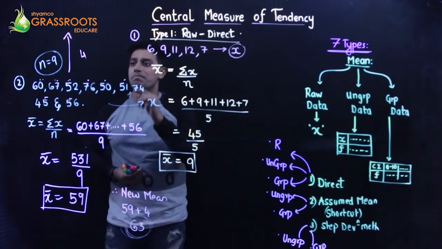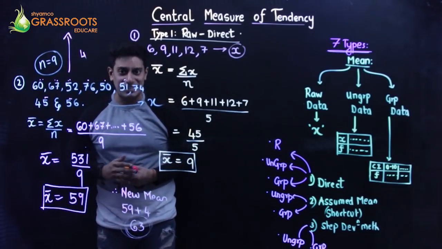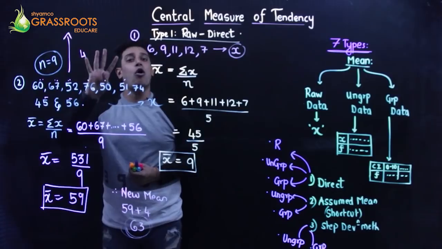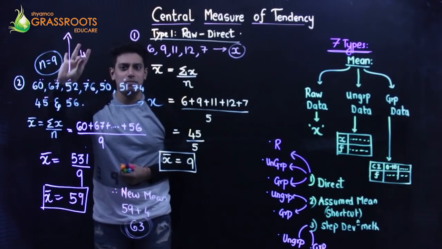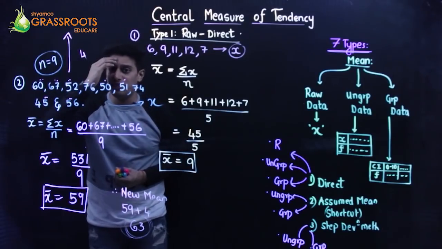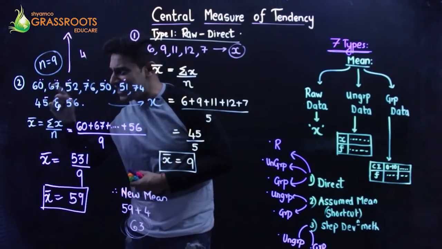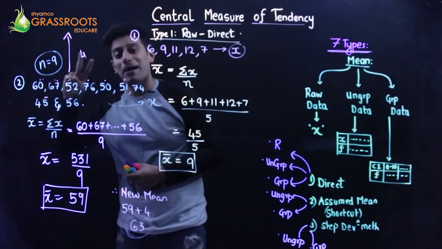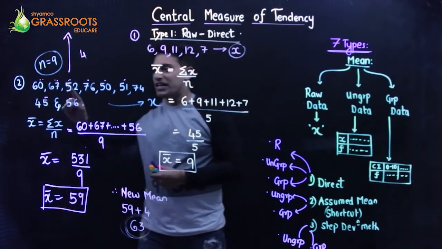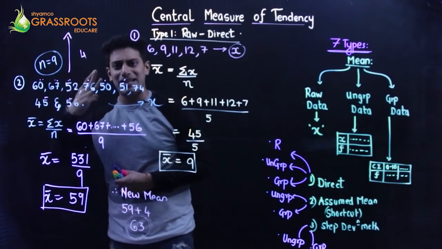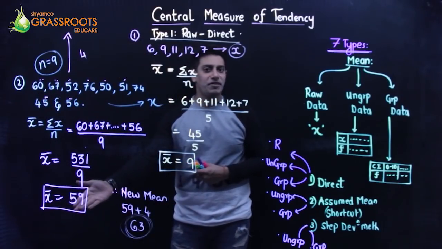Always remember, mean is affected by all. That means it's affected by addition, subtraction, multiplication and division, all of them. If each observation is multiplied by 2, the mean will also be multiplied by 2. If each observation is divided by 3, the mean will also be divided by 3.